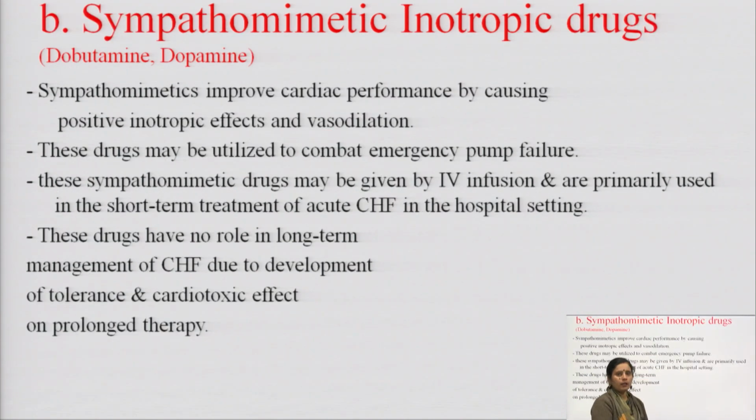Okay. So, next discuss the category sympathomimetic. Next category of the inotropic agent, that is the sympathomimetic. The drugs are dobutamine and dopamine. So, sympathomimetic drugs improve cardiac performance by their positive inotropic effect. They show the positive inotropic effect and vasodilation.